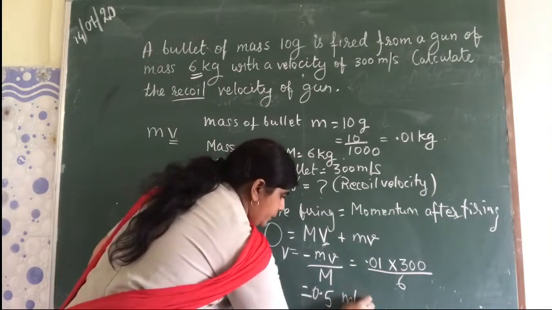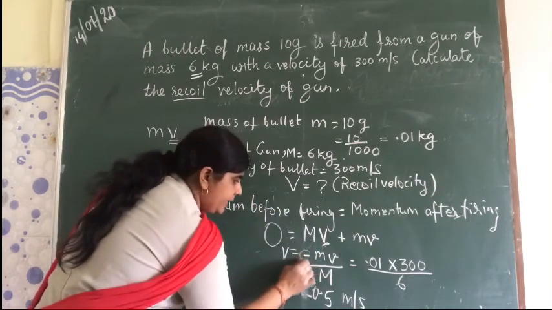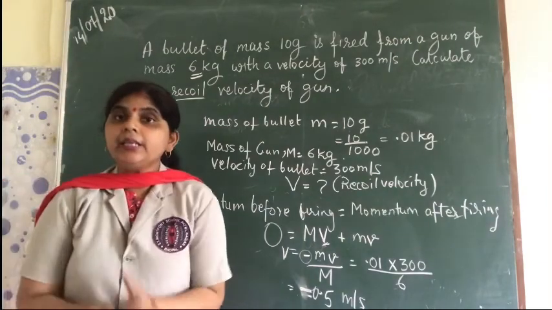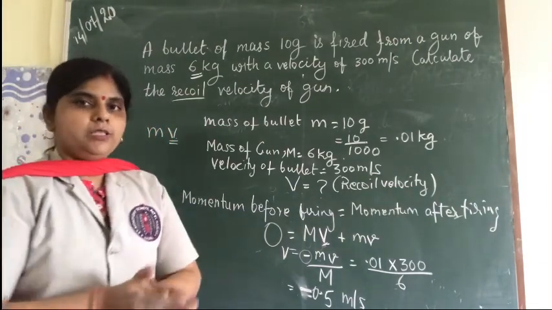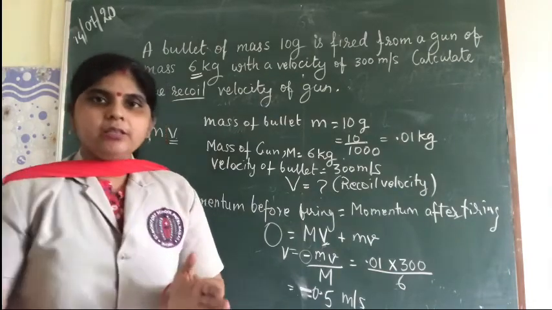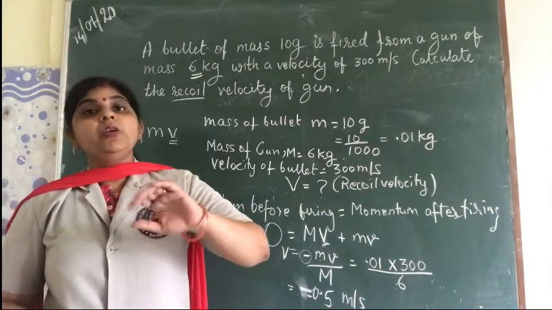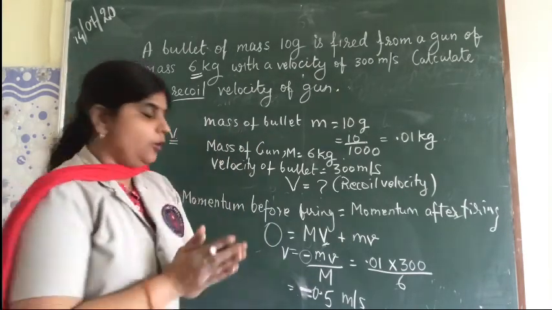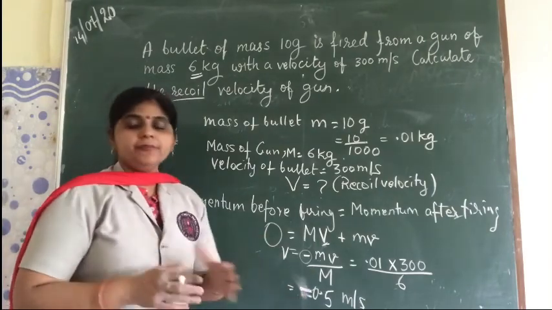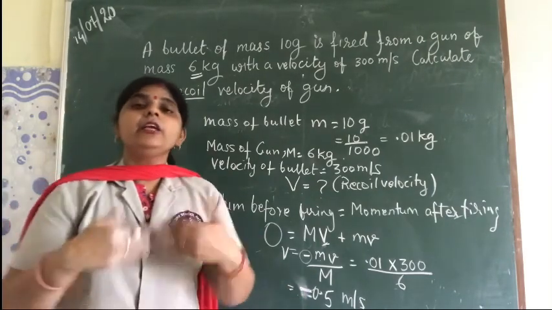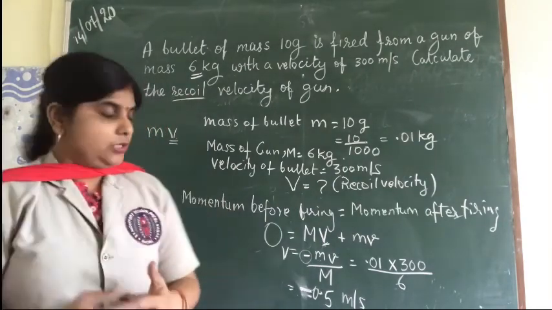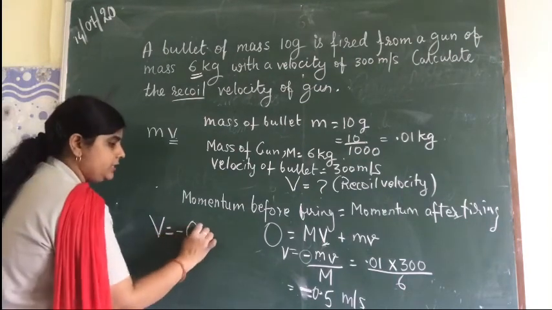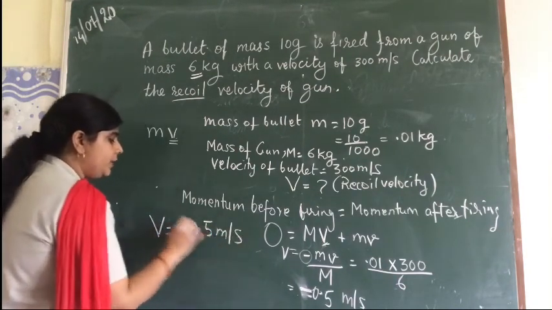So that will become 0.5 meter per second. And children, what about this negative sign? This negative sign will remain, and it indicates that the gun recoils. What do we mean by recoiling? It means that if the bullet is moving in one direction, the gun will move in the other, opposite direction, and that is known as recoil of the gun. This negative sign indicates that the gun recoils to conserve the momentum. So the recoil velocity of the gun is 0.5 meter per second.